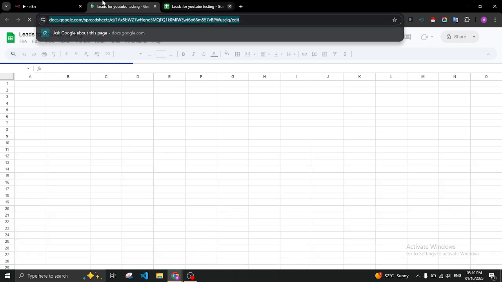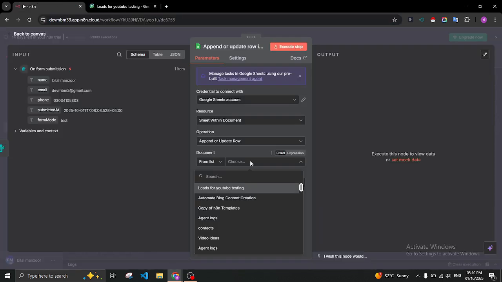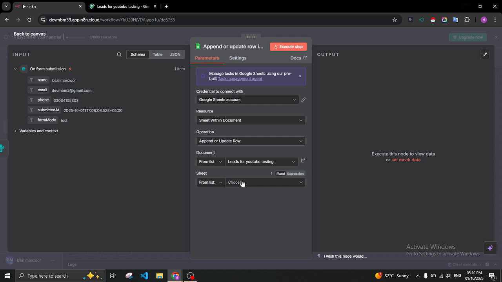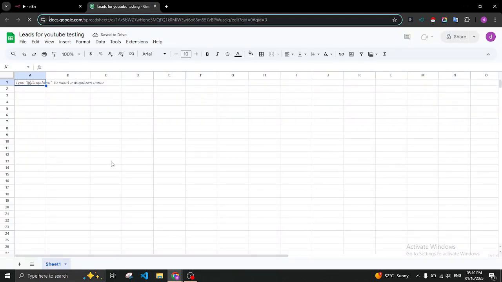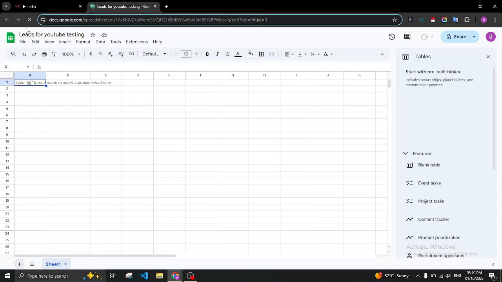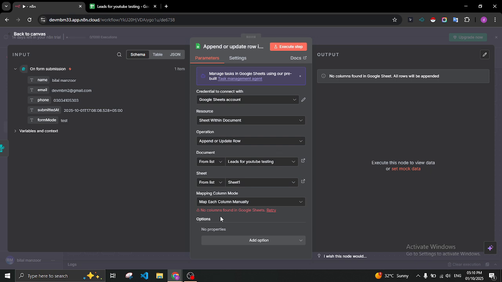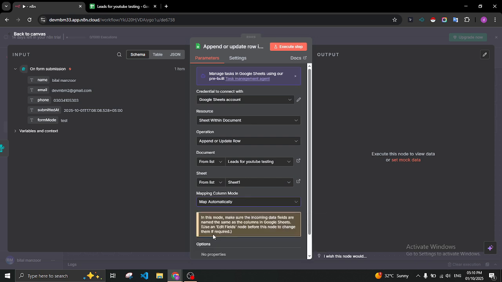Go to your sheet. Okay, we will select this, and next we select the sheet number. Here is sheet number 1, and here is the sheet. If you have more sheets, you can add them here and access them from there. Right now we will use this option, map automatically, and the tool will automatically add the data in the Google Sheet.